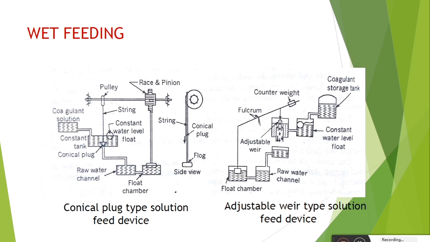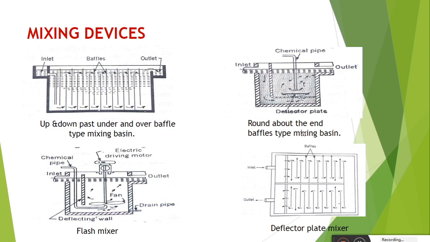In another type, there is an adjustable weir and float devices are provided. The adjustable weir is in the form of a sliding cylinder with rectangular holes on its surface. The raw water channel and the float channel are interconnected to control the dose automatically. Both devices are shown in this figure. So in this way, wet feeding is carried out.